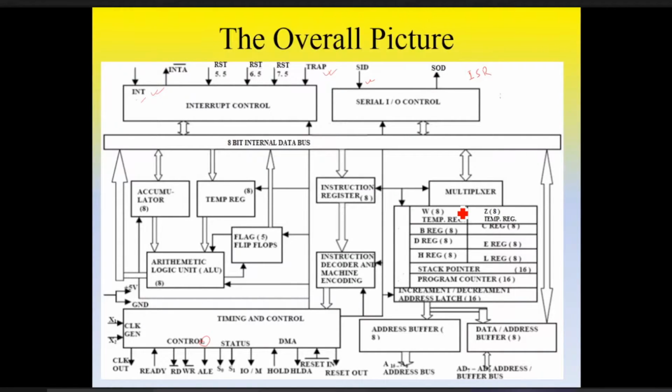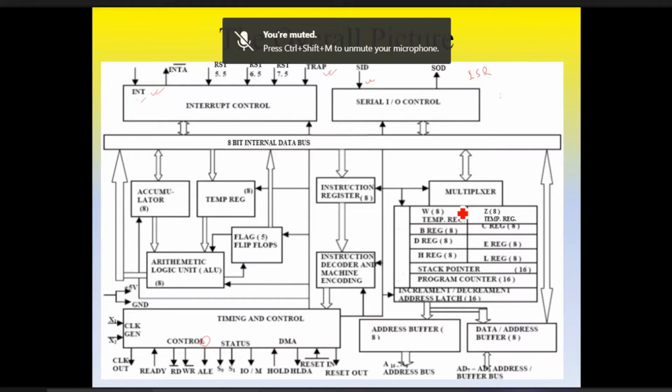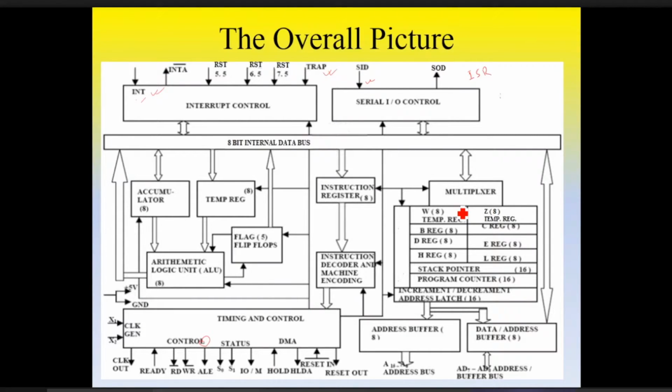So where to store? This is a very basic processor. We are studying this only for understanding purposes: how any processor looks, how it works, its internal working. This is very simple and used for laboratory purposes only.